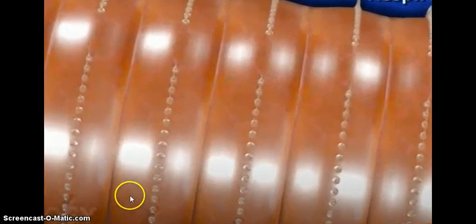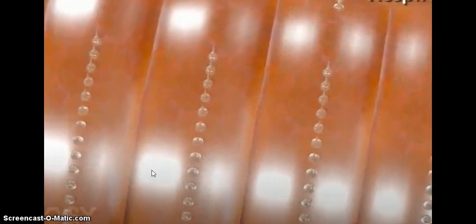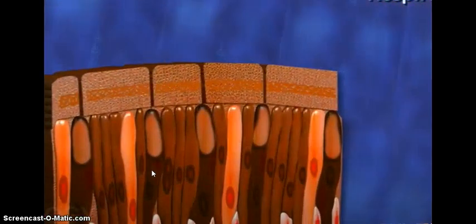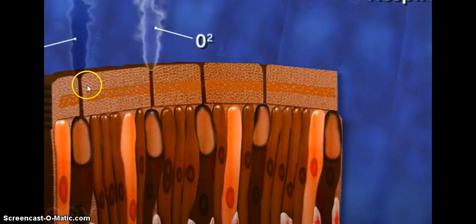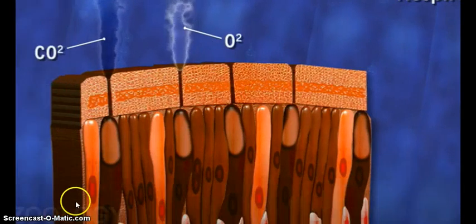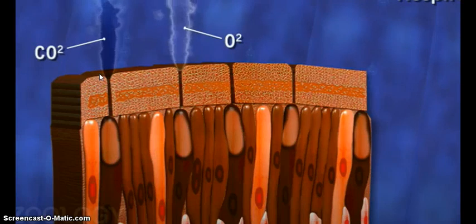As we can see, the earthworm skin is slimy, and the uppermost layer has a lot of blood capillaries, and through this upper layer the oxygen moves inside and carbon dioxide moves outside the body of earthworm.